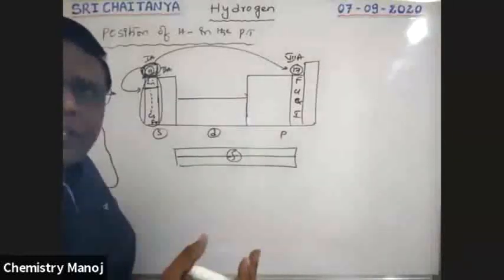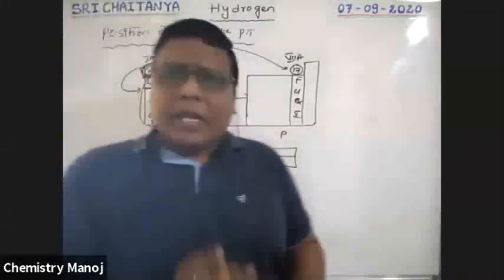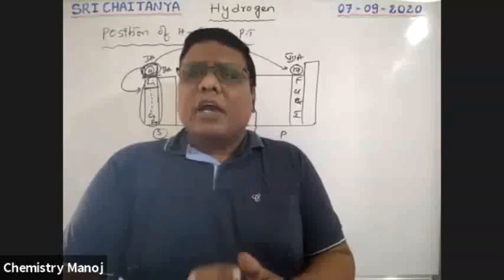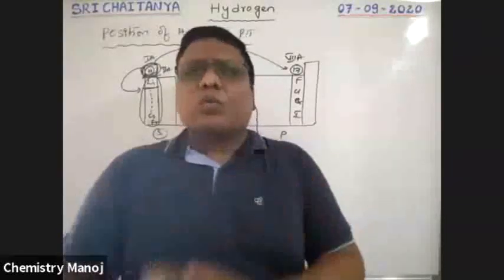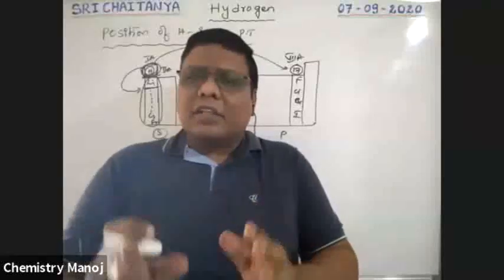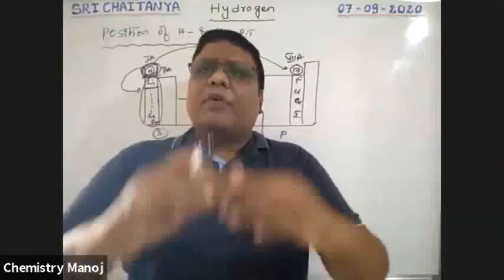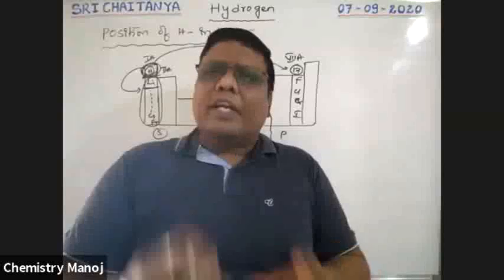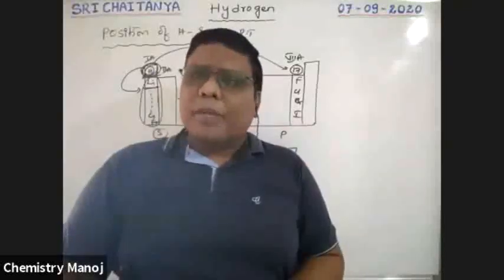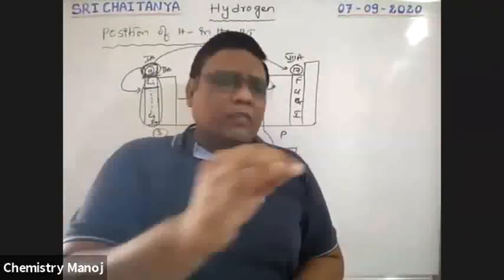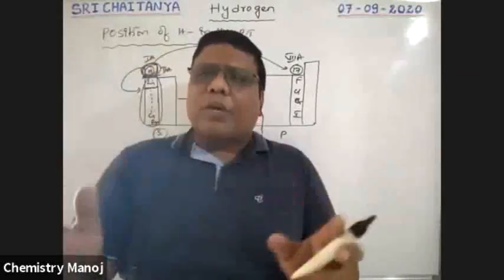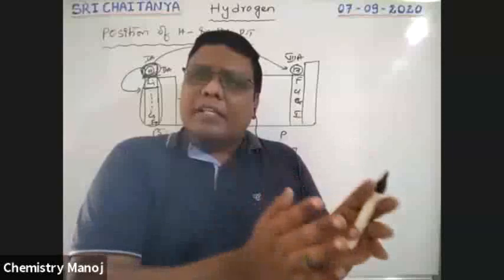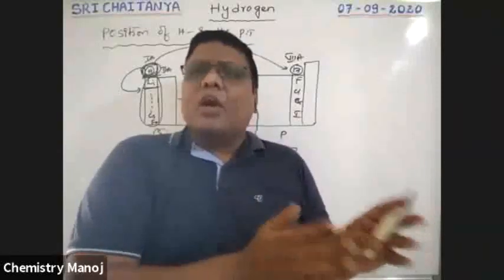So because of that, it is not placed in either 1A group elements or 17 group elements. It has its own group. That group contains only the hydrogen element, which is above alkali metals. That means hydrogen is not included in 1A group elements, not included in 17th group elements. All the properties of hydrogen do not give similarities with 1A or 7A.